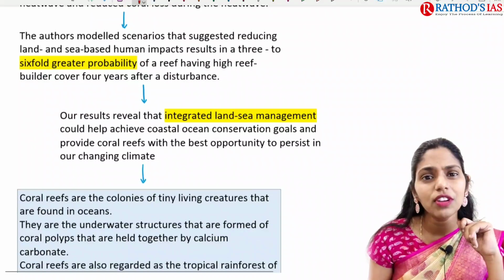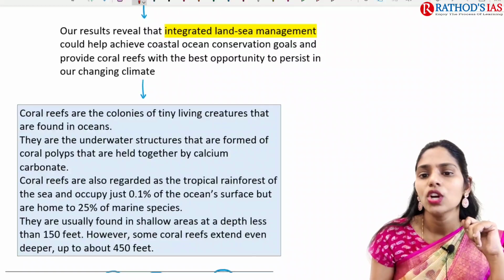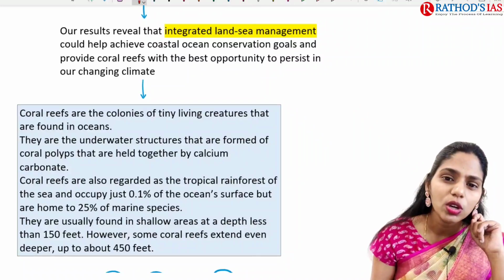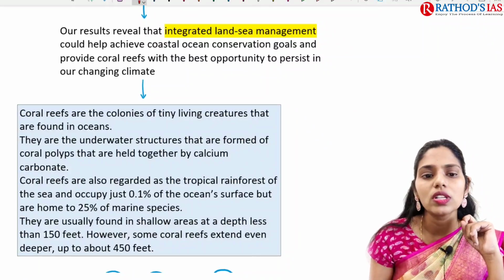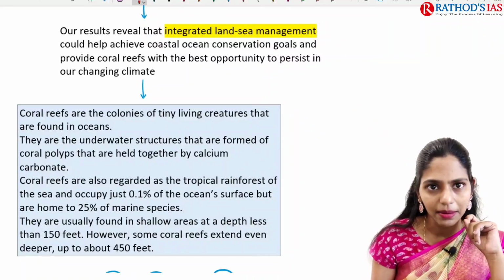Because of this, we have to go for integrated land-sea management. With this land-sea management, we can achieve coastal ocean conservation goals, and that will give coral reefs the best opportunity to persist in our changing climate.